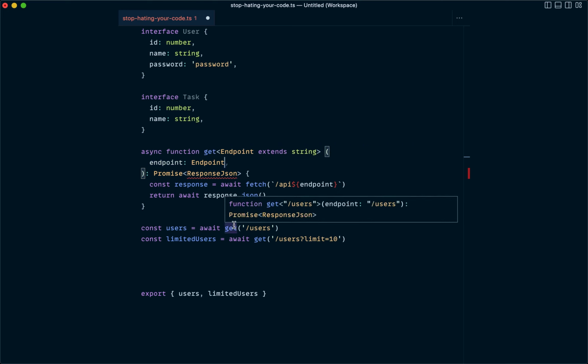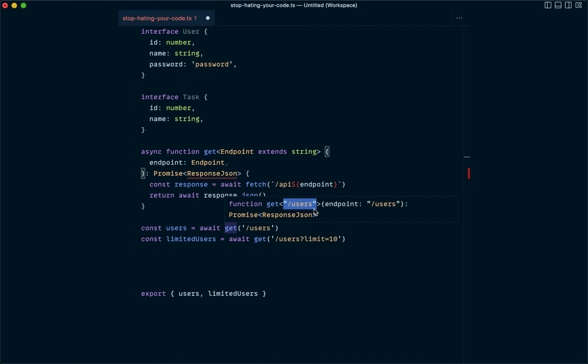And I think this should already be kind of working. Yeah, so we have to fix our return type, obviously, but if we hover over this await get /users, you can see that in function get, the generic type is getting filled in as /users, because TypeScript is reading /users from our endpoint parameter, and it's saying, okay, whatever this generic type is, it has to be /users. So that's cool. That's a step in the right direction, right? Because again,